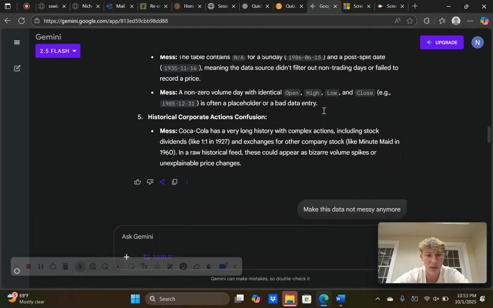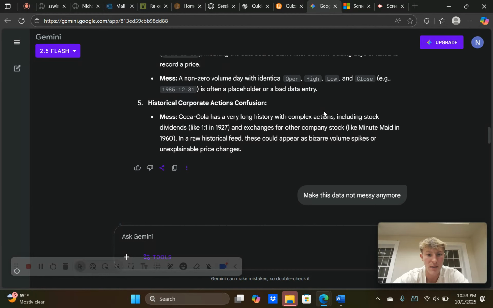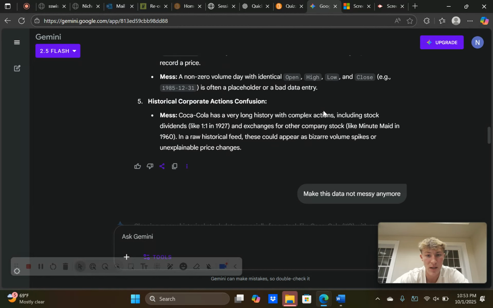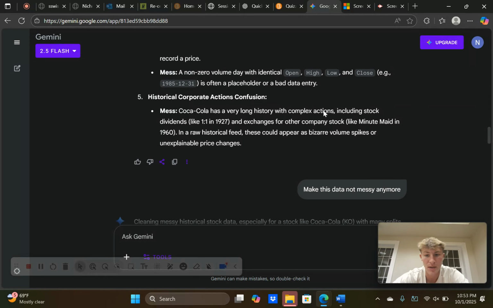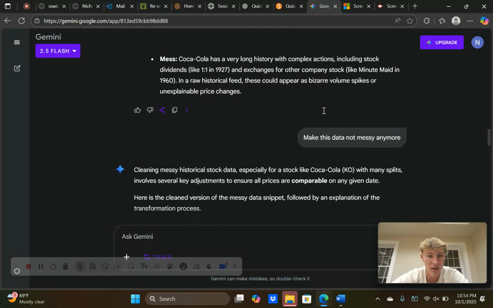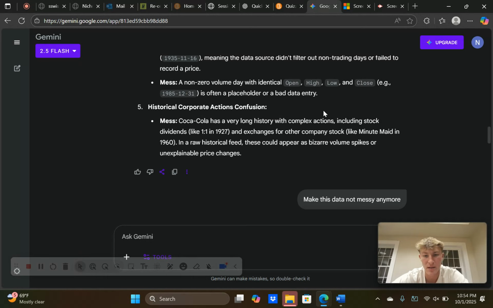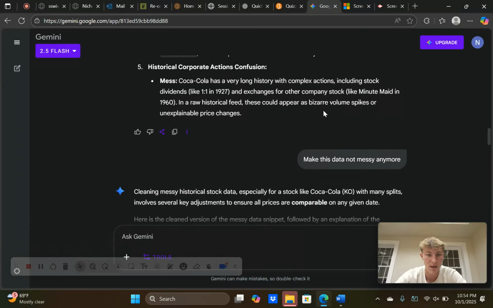Another issue is a non-zero volume day. I don't know if that's as big of a deal, but the dates are also sorted out of order, which is not helpful when reading financial statements and leads to confusion. You need a time series to really understand the data, and we don't see that here.